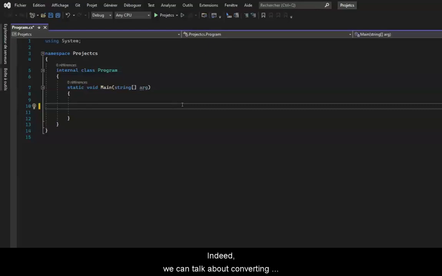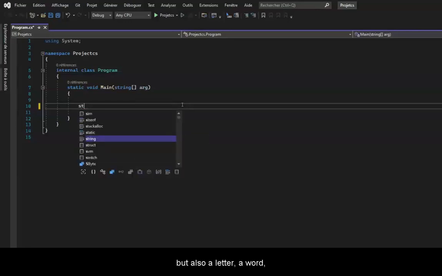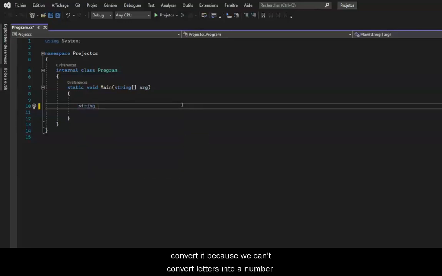Indeed, we can talk about converting a variable with a string type to an int, byte or float type, etc., but only if we have a number stored in the string type variable. So if our variable stores an integer in string type, we can convert it. However, if our variable has a number but also a letter, a word, etc., then it will be impossible to convert it because we can't convert letters into a number.